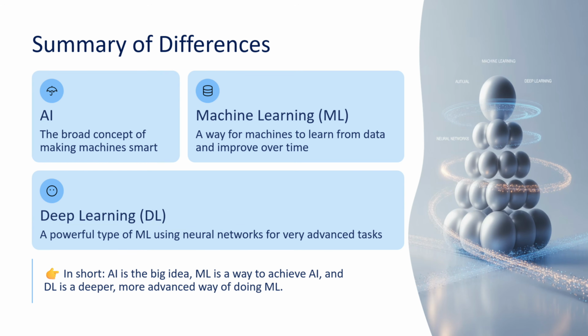Now we will see a summary of differences. AI means the broad concept of making machines smart. Machine learning is a way for machines to learn from data and improve over time. Deep learning is a powerful type of machine learning using neural networks for very advanced tasks. In short, AI is the big idea. Machine learning is the way to achieve AI, and deep learning is a deeper, more advanced way of doing machine learning.